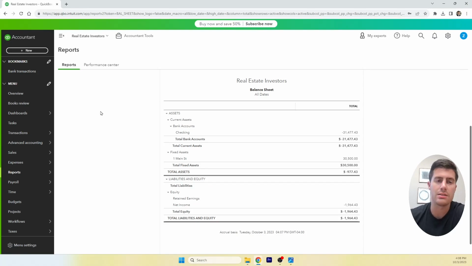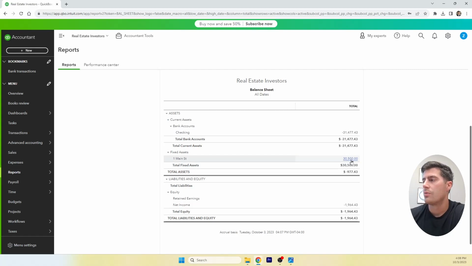A lot of it depends on if you're flipping houses or if you're holding them for more than 12 months. Let's just assume in this scenario, this real estate investor is flipping this property. So they are not holding it for more than 12 months. So we are going to sell the property, and let's look at that journal entry.